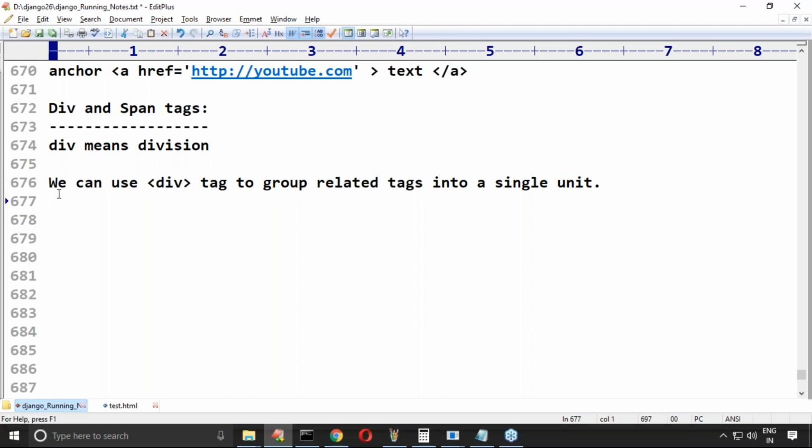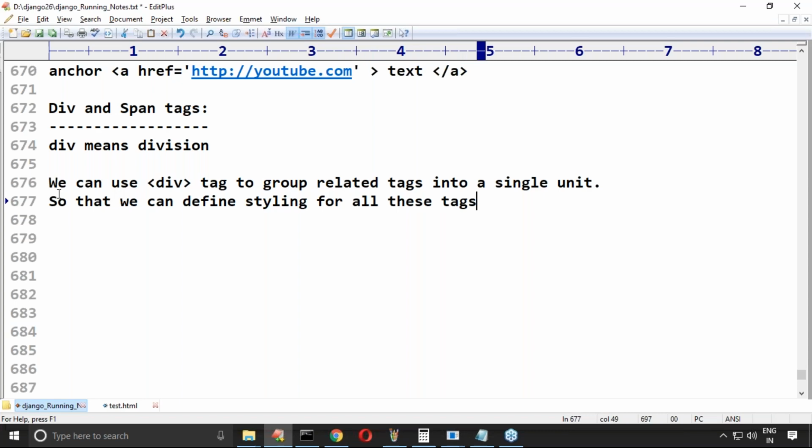Are you getting it right? So group. We have to do styling, sir. I want to do styling for all these tags together, so that we can define styling for all these tags.